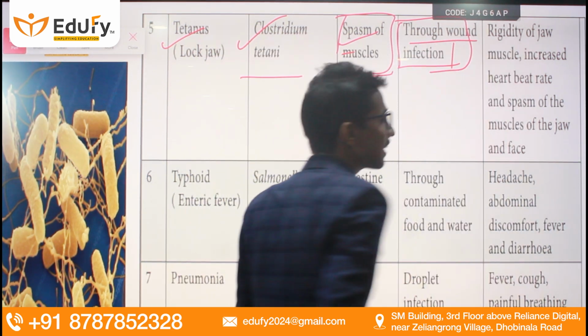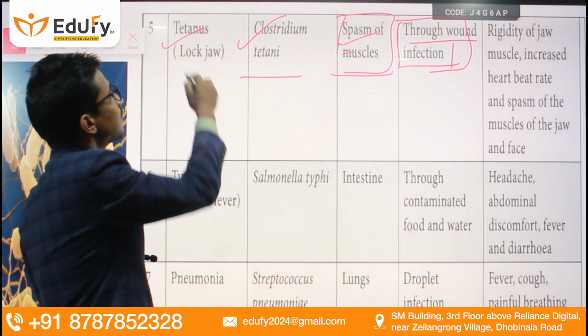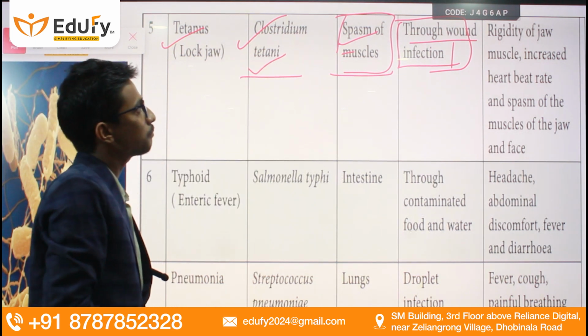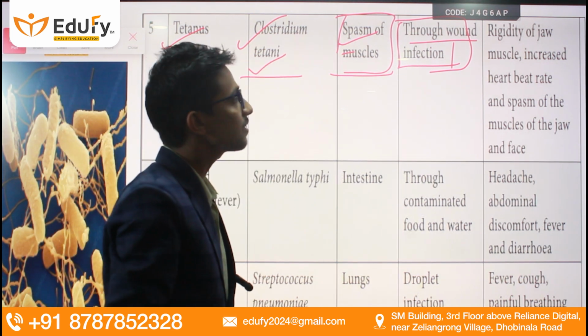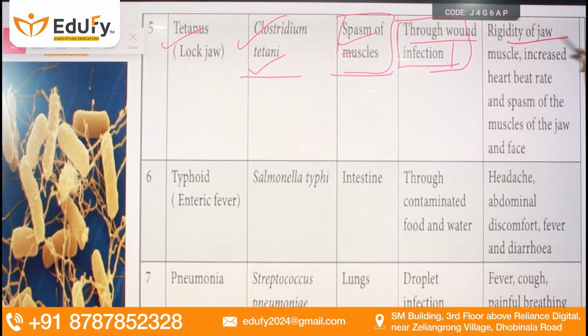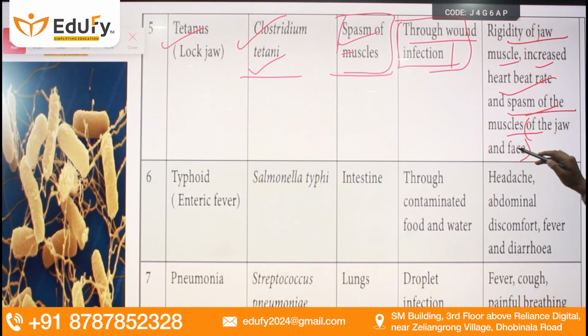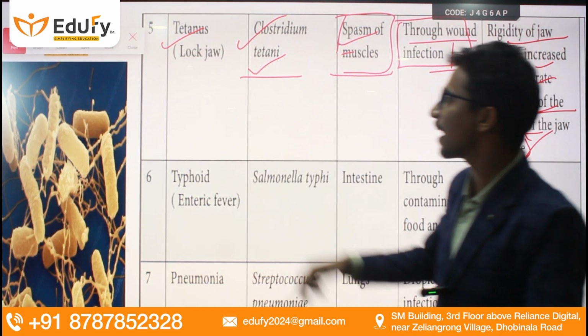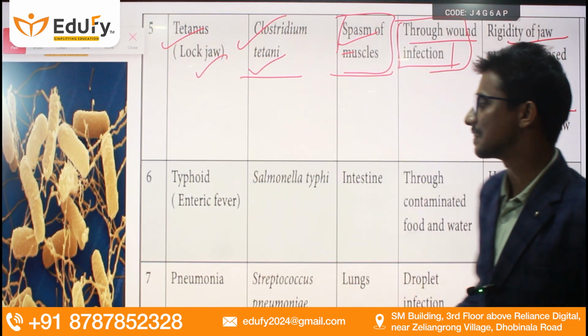When our wound is infected by this particular bacteria, Clostridium tetani, this disease occurs. Now, what are the symptoms? Rigidity of jaw muscle, increased heartbeat rate, spasm of the muscles of the jaw and face. That is why this particular disease is known as lockjaw disease.